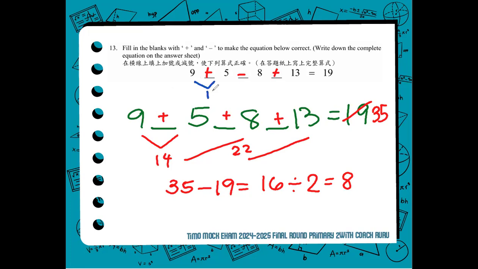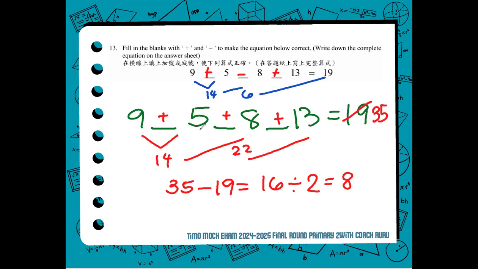9 plus 5, 14. Minus 8, 6. Plus 13, 19. Okay? So, how did we do it? We assumed first that all are to be added. As we get the result for the sum, we get the difference between the total sum if all are added and the original result.